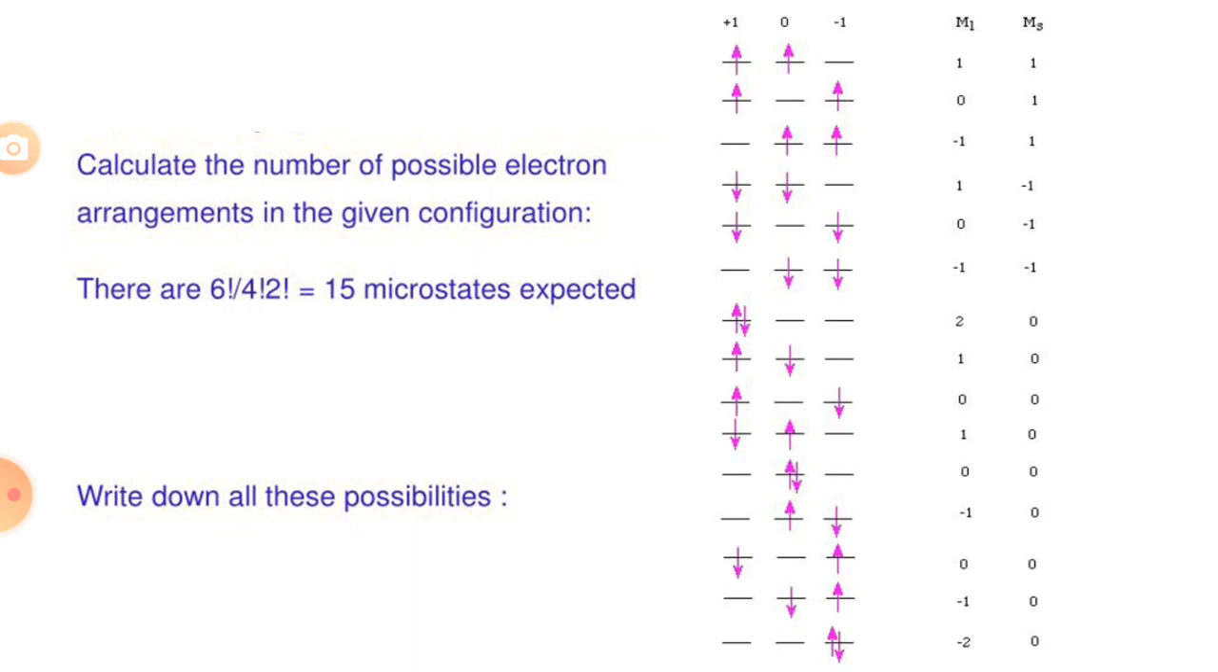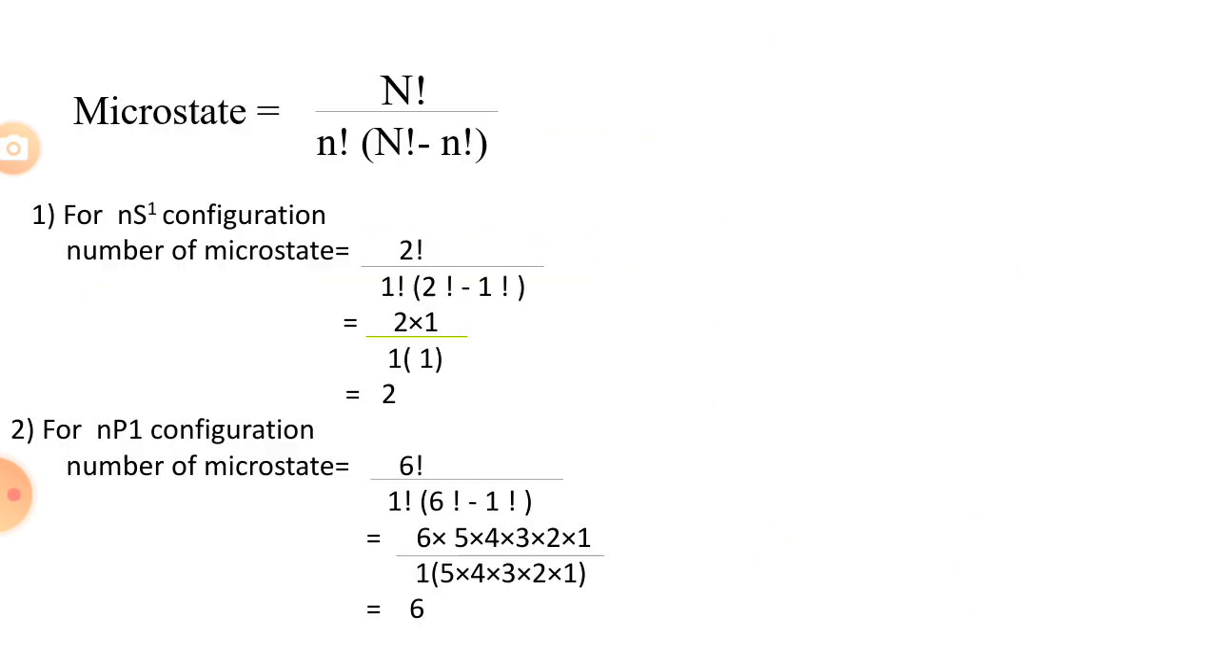So calculate the number of possible arrangements of electrons in the given configuration. The different arrangements of electrons in a given configuration are different microstates. So all these are the number of microstates. These electrons can be arranged differently, in different ways, and that number of ways is nothing but the microstates of those electrons. So there are 6 factorial divided by 4 factorial times 2 factorial, which is equal to 15 microstates expected. Okay, so these are microstates.